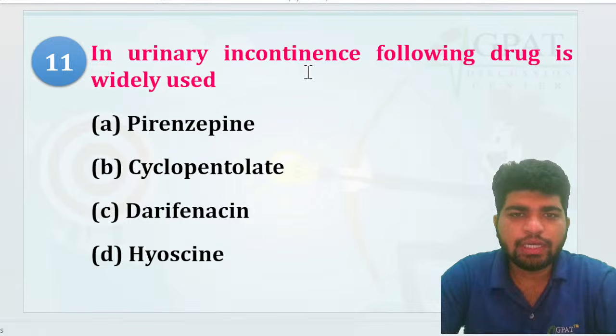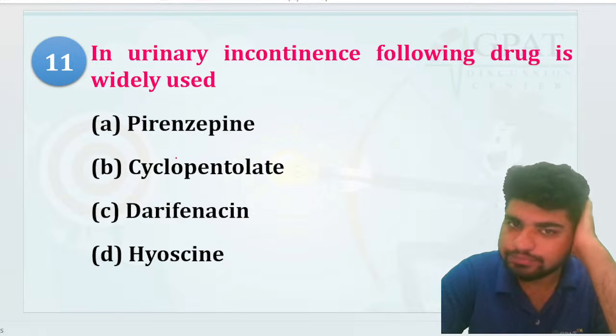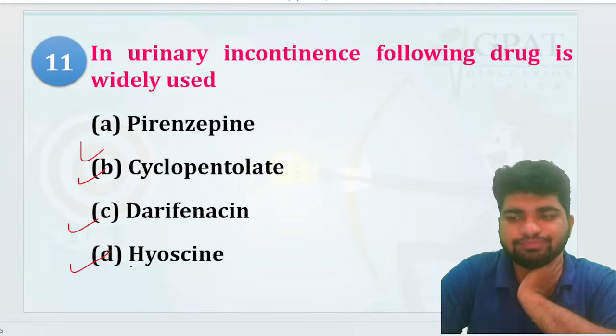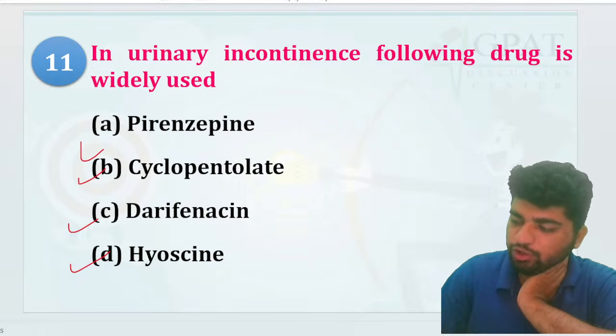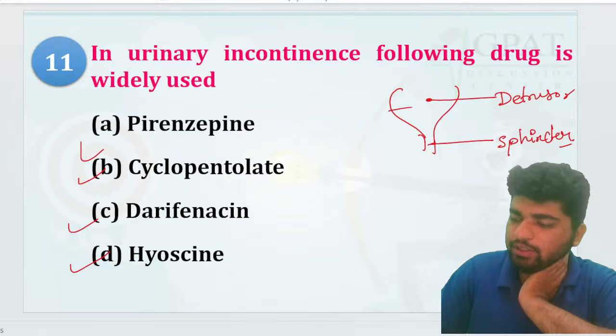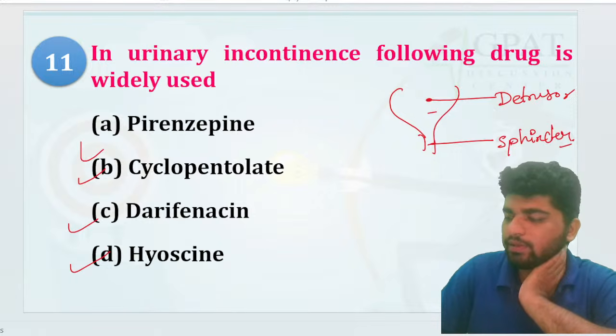Now, in urinary incontinence, which drug is widely used: pirenzepine, cyclopentolate, darifenacin or hyoscine? The urinary bladder concept is a bit important to remember. This muscle is the detrusor muscle, and this is the sphincter muscle, and urine is filled up over here. Everybody knows about this one.